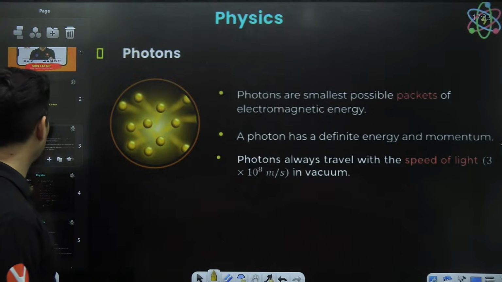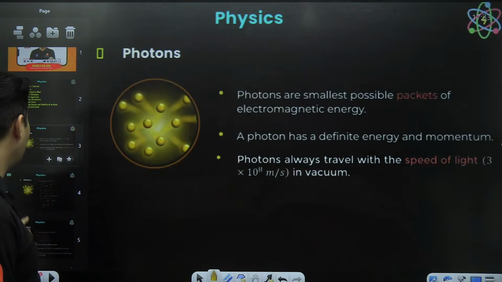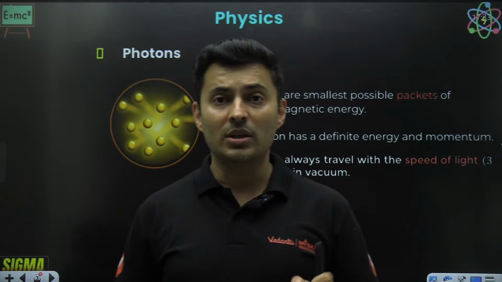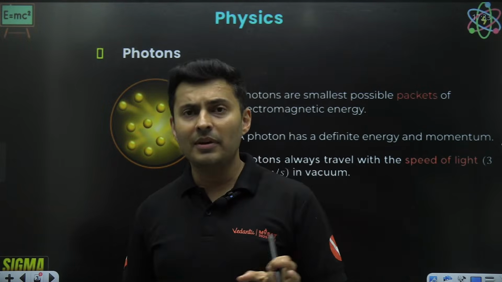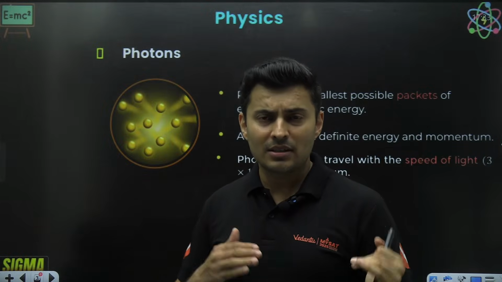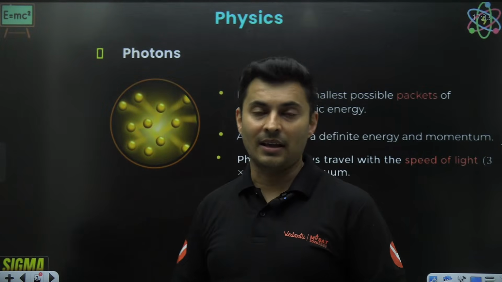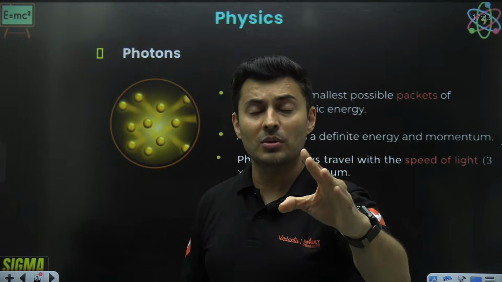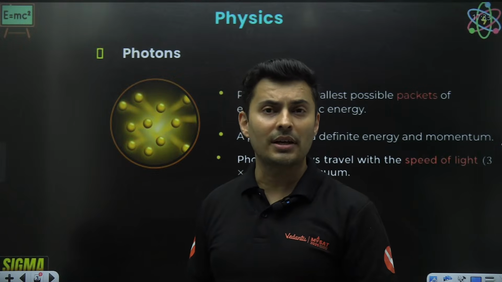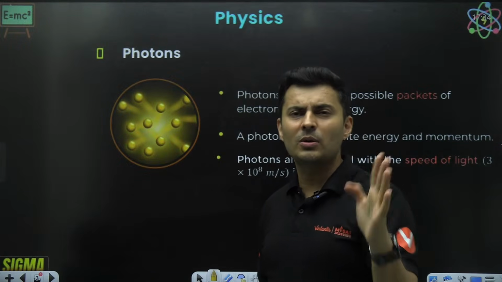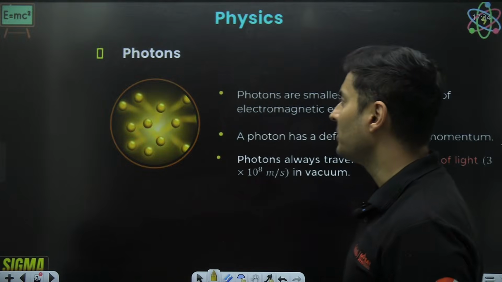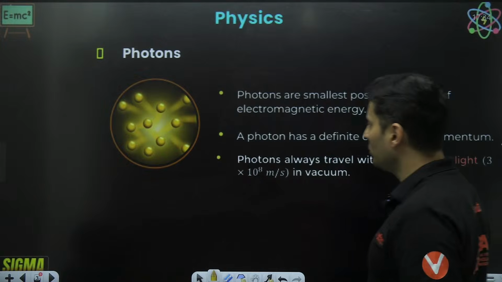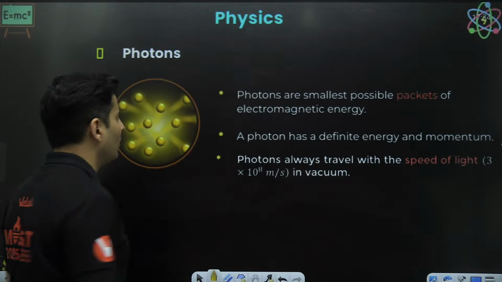So let's start with photons. Then we'll go to photoelectric effect before moving to atoms part. Now, modern physics has a very heavy weightage. Please remember, because if you see the questions every year, especially in the last 5 years, the weightage of modern physics has been steadily increasing. So doing this chapter alone will fetch you easily bare minimum 3 questions, up to 6 questions also you can get. But that is a very rare case, but typically you get around 3 to 4 questions. That's what I have seen. Some mixed questions can be there, that's why it goes up to 6, but other than that, 3 to 4 questions, which is like easily 12 marks for all of you.